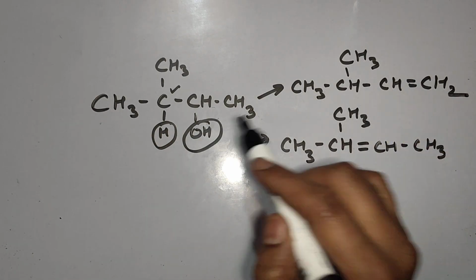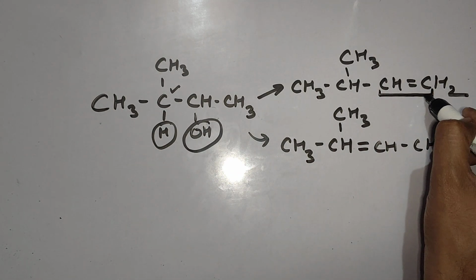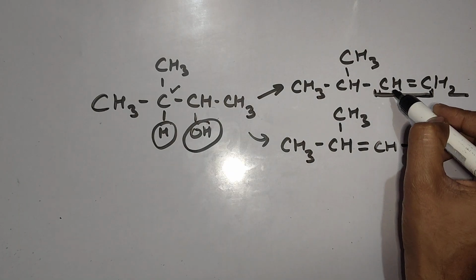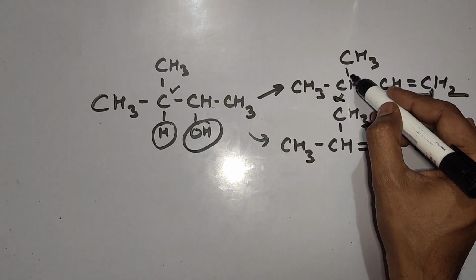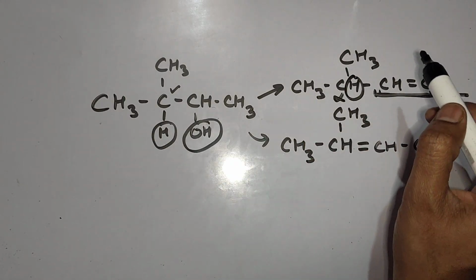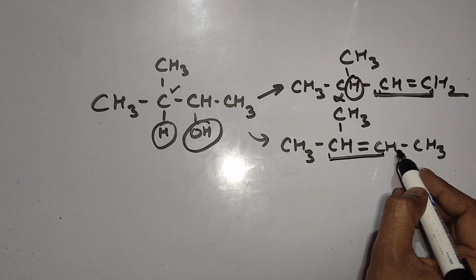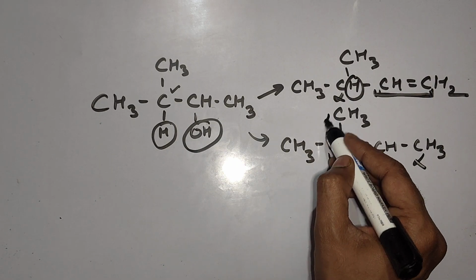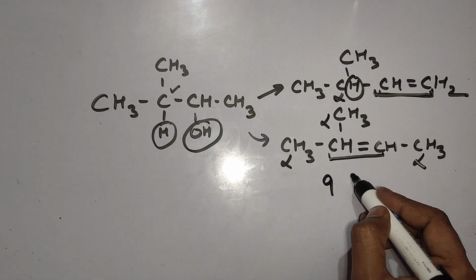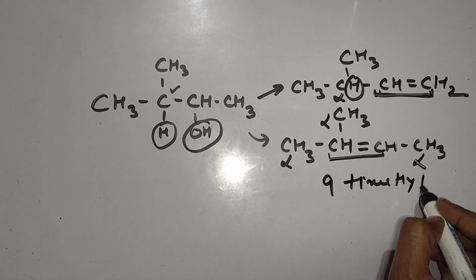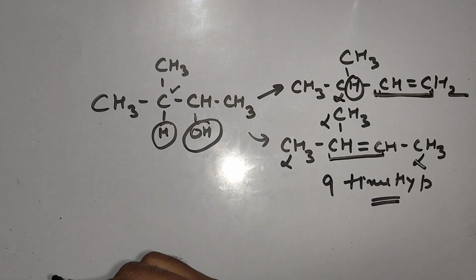Out of these two alkenes, which will be major alkene, please check. Number of alpha hydrogens, let's count. In this case, we have only this carbon as a alpha carbon. It is carrying 1 hydrogen. So only 1 time hyperconjugation. And here, these are doubly bonded carbon. This is alpha carbon. This is alpha carbon. And this is alpha carbon. So here 9 times hyperconjugation will arise. So this alkene will be the major alkene and this alkene will be the minor alkene.